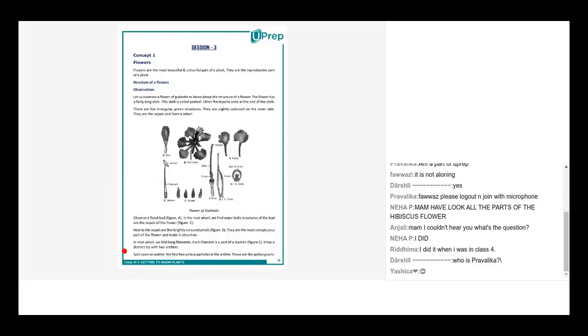Correct? Yes, ma'am. Okay, to continue, now basically, the thing that we hold in a flower, the stalk, is basically a pedicel, right? So what is a pedicel? We write pedicel as this, right? The stalk of the flower is basically known as the pedicel. On this pedicel, all the four whorls normally come up, right?